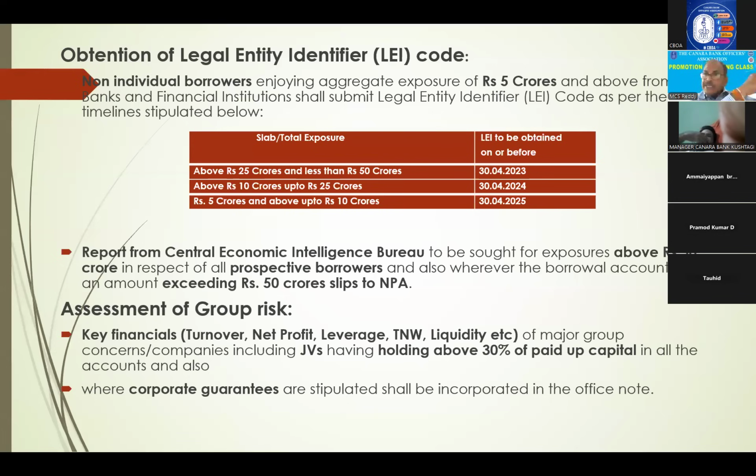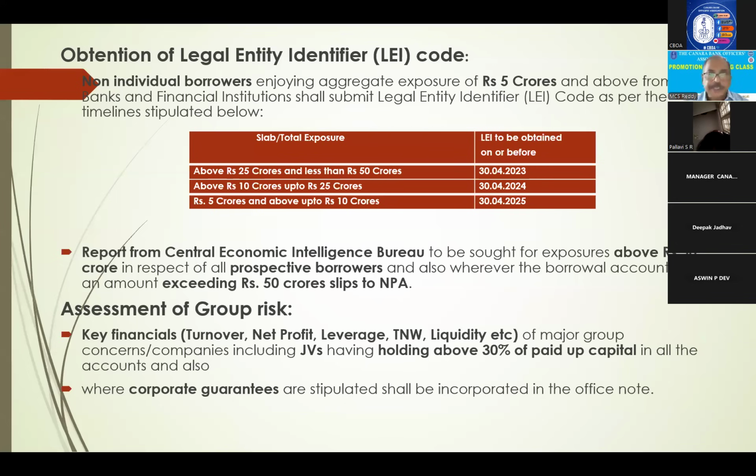Since A has invested 50% in B, these two are compulsorily interrelated. While sanctioning a loan to A, you have to assess B also, and while sanctioning a loan to B, you have to assess A also. This is what group financials interlinked means. So wherever another company has more than 30% stake in the business, you have to see turnover, net profit, leverage, tangible net worth, and liquidity.